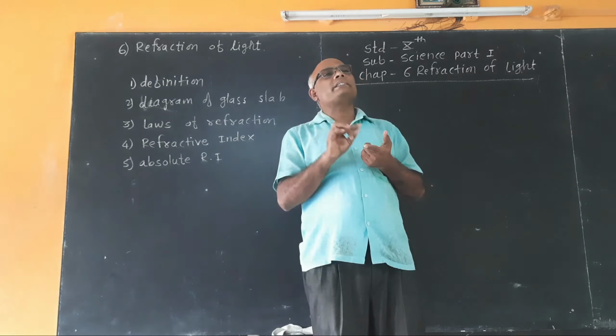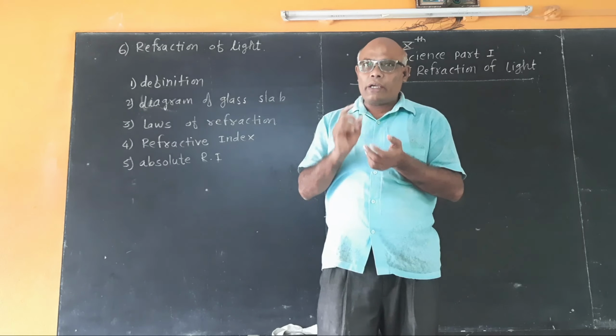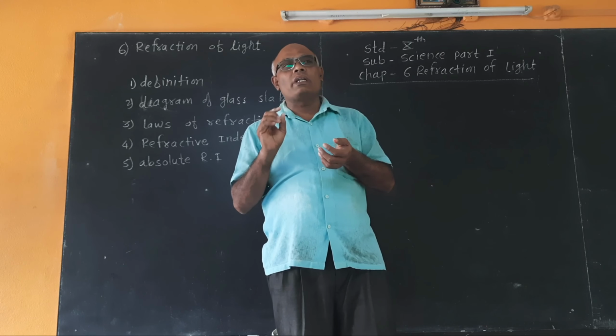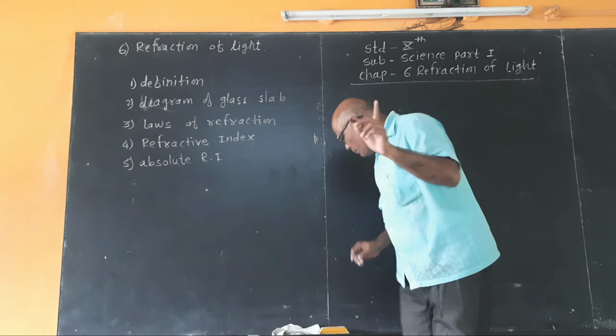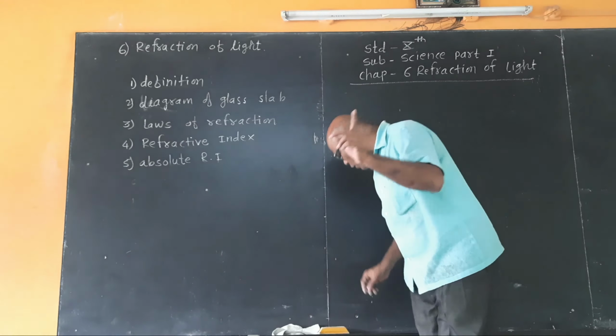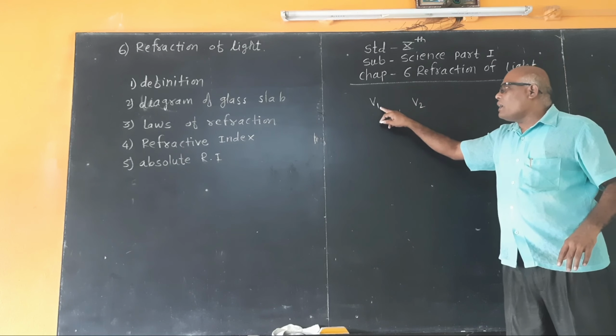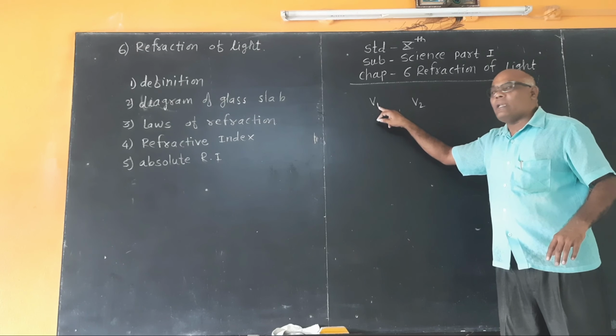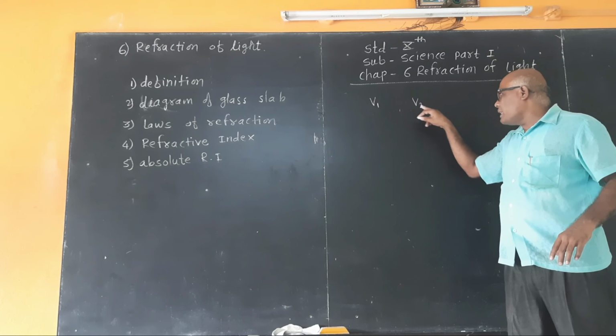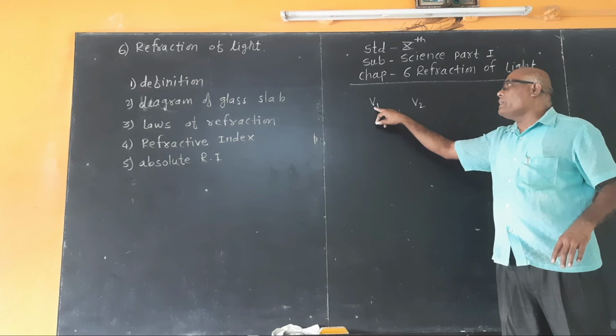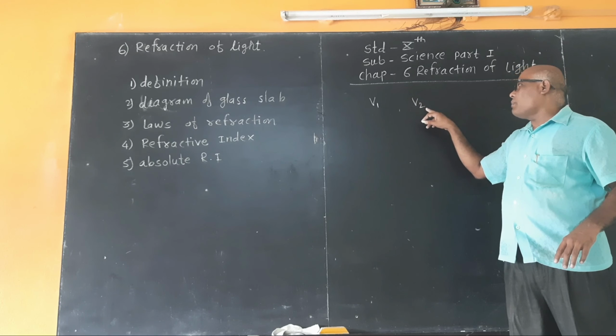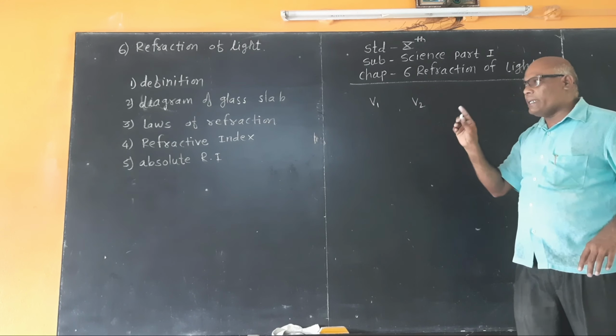What is the absolute refractive index? The refractive index of any medium with respect to vacuum is called the absolute refractive index. Suppose V1 is the velocity of light in the first medium and V2 is the velocity of light in the second medium.